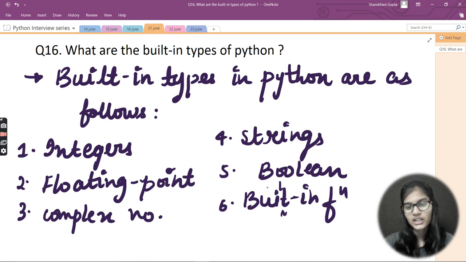So in that case, we'll be only listing the built-in functions. It means the functions which are already there. We do not need to define the functions. We simply need to call the built-in functions, and our work is done, whatever we are wishing to do.